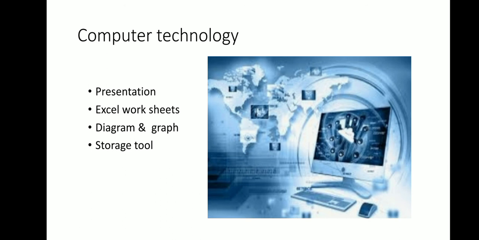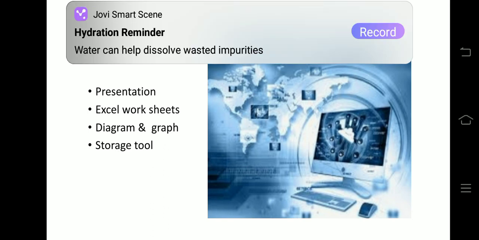Storage tool. As you know, the computer has a storing capacity, and you can use the stored information as and when you require. There is the pen drive, that also you know. Then compact disk. There are various programs through which research is made very easy these days. You just need to put down the formulas, and the computer itself will calculate various statistical tests like the F test and Z test, and the result will be derived on the screen without any waste of time. So it is very useful.